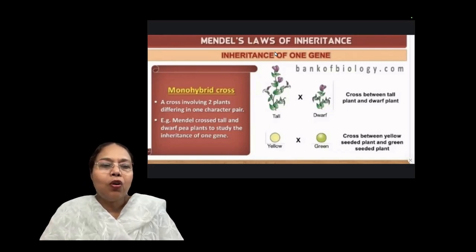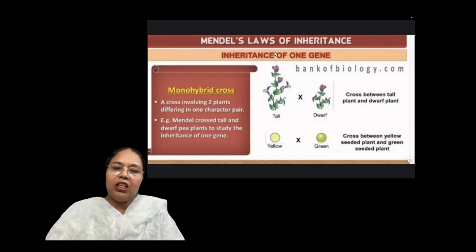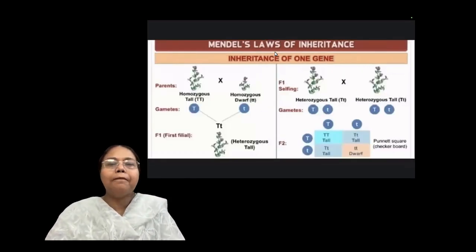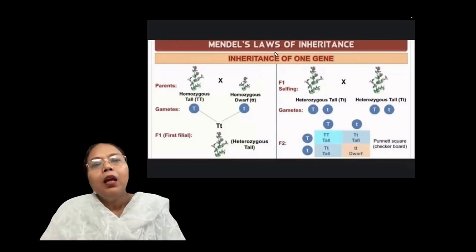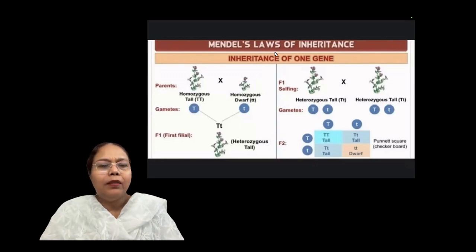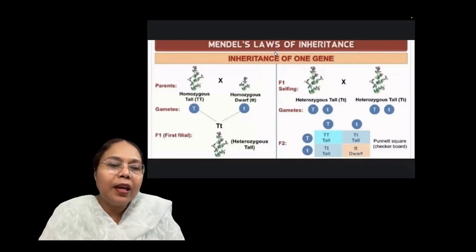So Mendel crossed tall and dwarf pea plants to study the inheritance of one gene. This is known as monohybrid cross. Inheritance of one gene means passing of one allele in one gamete.